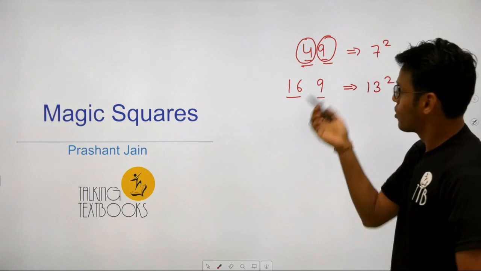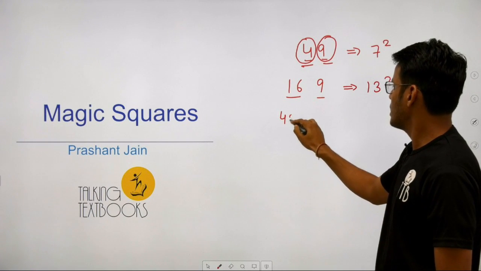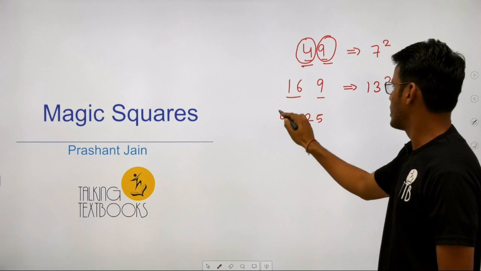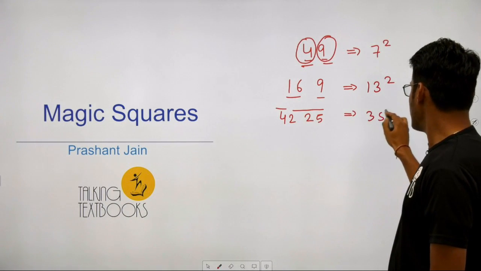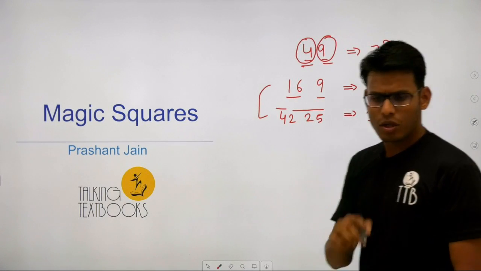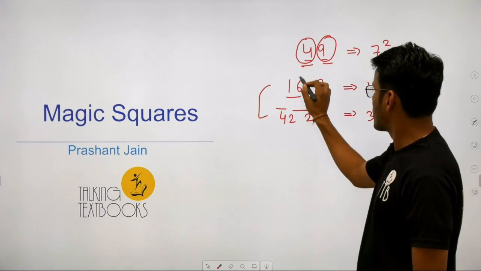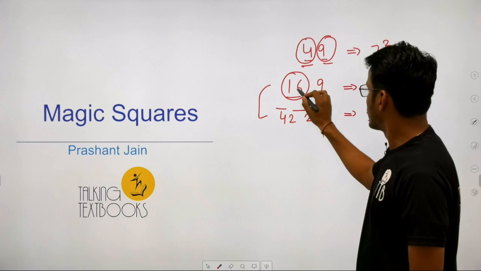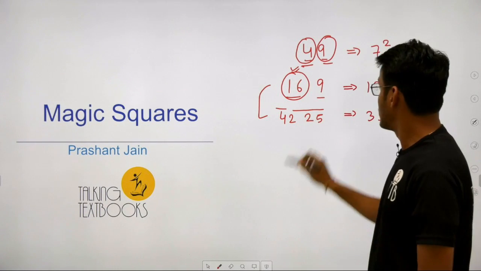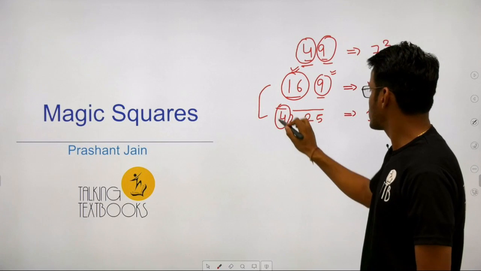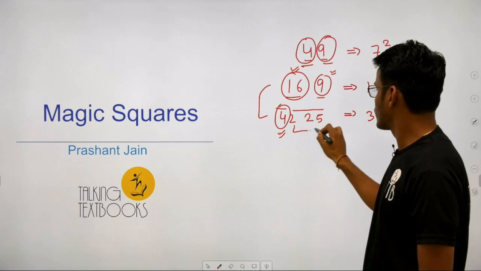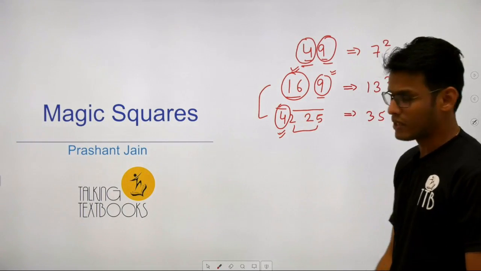Then let's talk about some other numbers. I'm just taking a random number, 4225. Then this is a perfect square, this is a perfect square. But these two numbers are not that interesting, because when we break them into squares, the first square is of 2 digits and the second square is of 1 digit. So they have different numbers of digits. Here also one is 1 digit and the other is 3 digits, right?